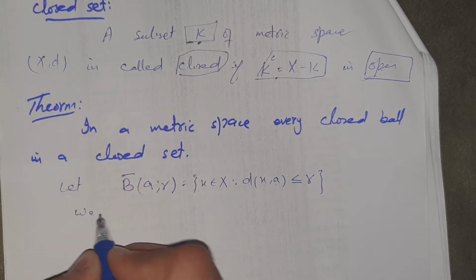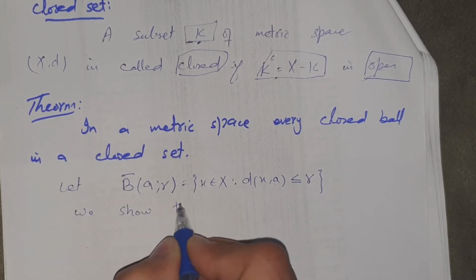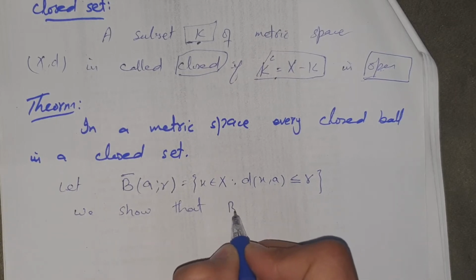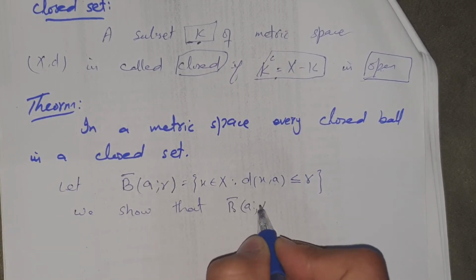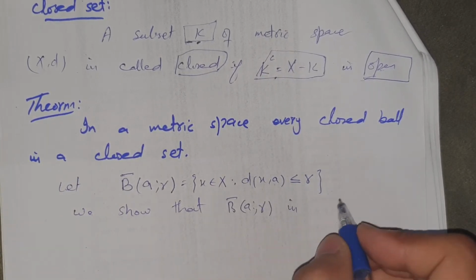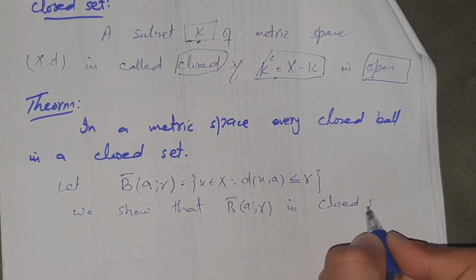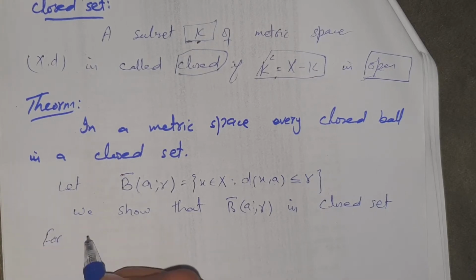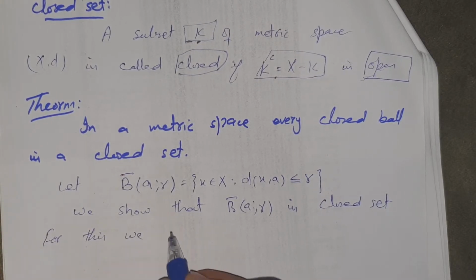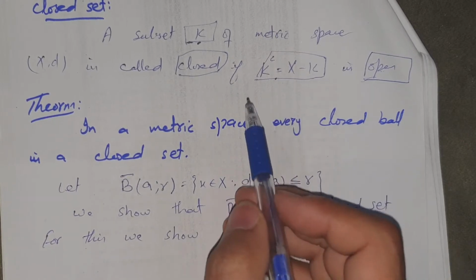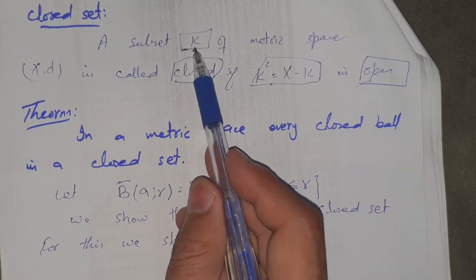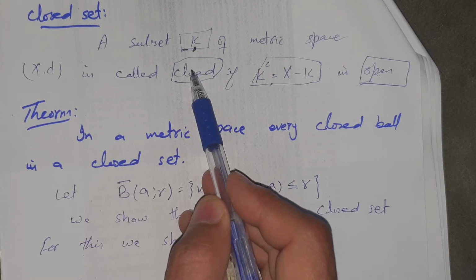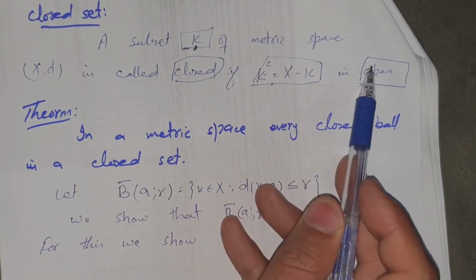We show that this closed ball is a closed set. For this, as you know that if we show any set is closed, then we show that its complement is open.